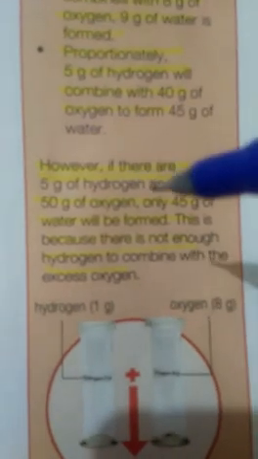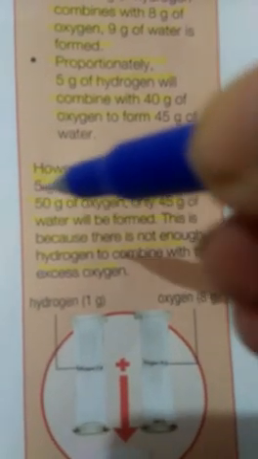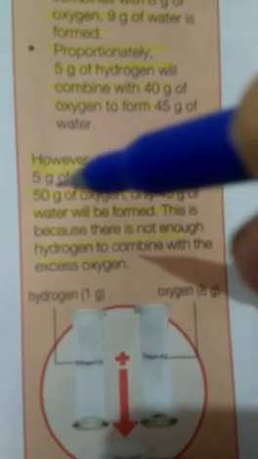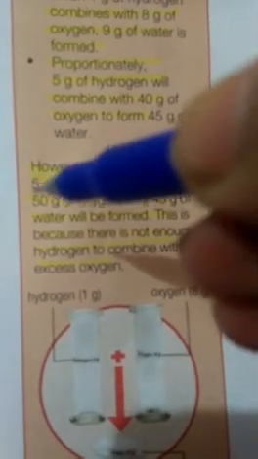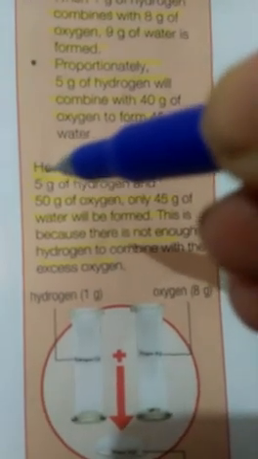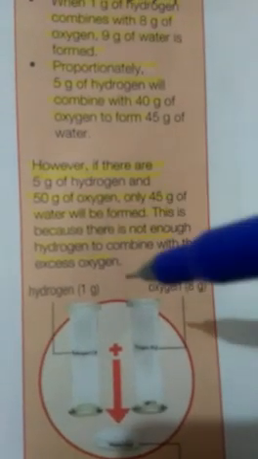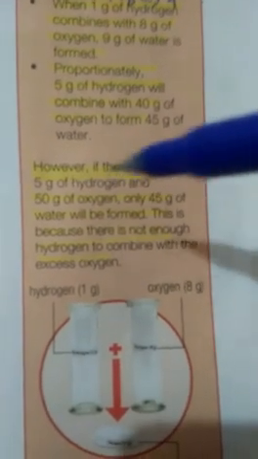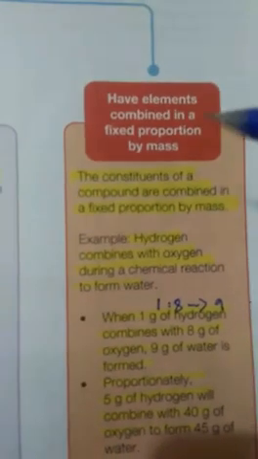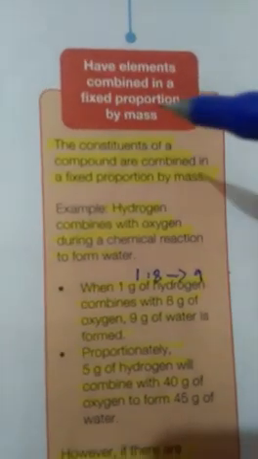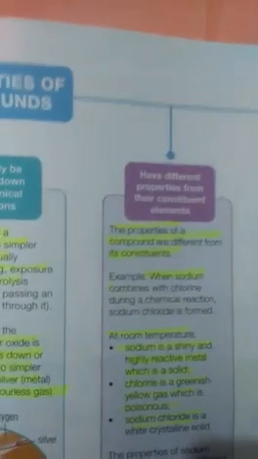However, if there are 5 grams of hydrogen but the mass of oxygen has increased to 50 grams, only 45 grams of oxygen will combine with the 5 grams of hydrogen, and the excess 5 grams of oxygen will remain unused because there is no more hydrogen to combine with. The conclusion is that the elements of a compound combine in a fixed proportion by mass to make that specific compound. So these are the four properties we have. I have told you about the four properties of compounds.